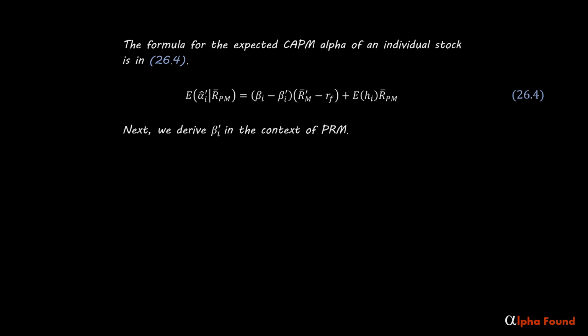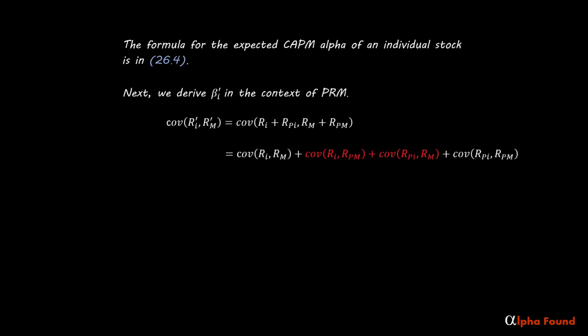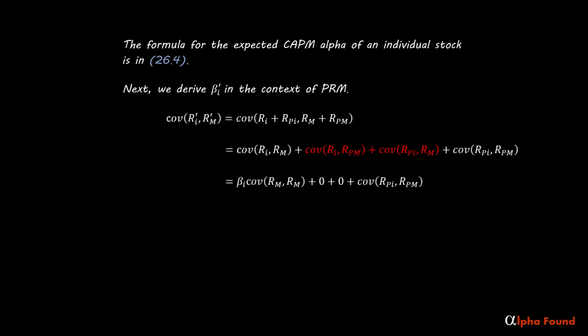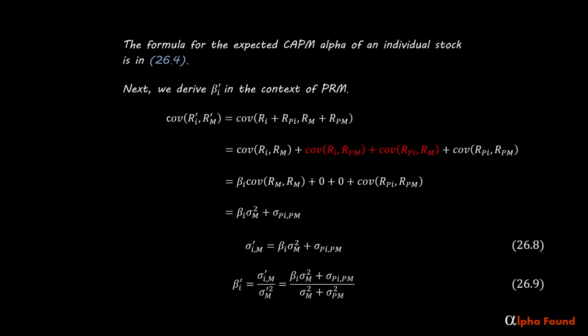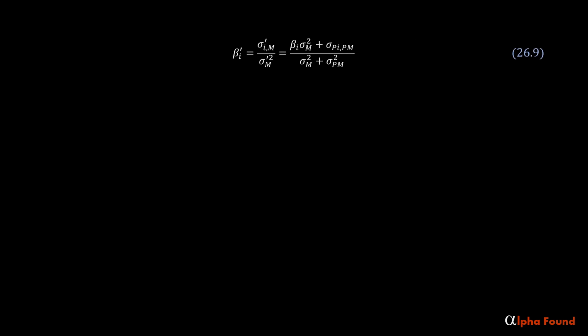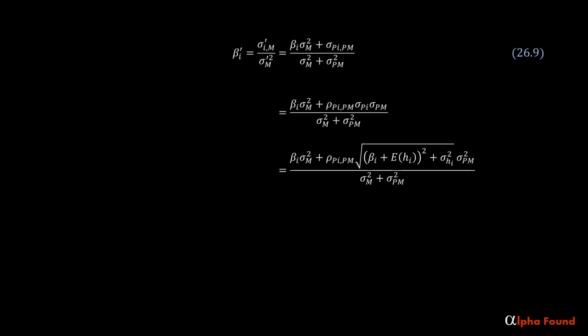Next, we derive CAPM beta for an individual stock in the context of PRM. With a change of notation, the covariance between an individual stock and the market is, since CAPM beta is covariance divided by market variance, then CAPM beta is, which gives us an alternate formulation for CAPM beta.